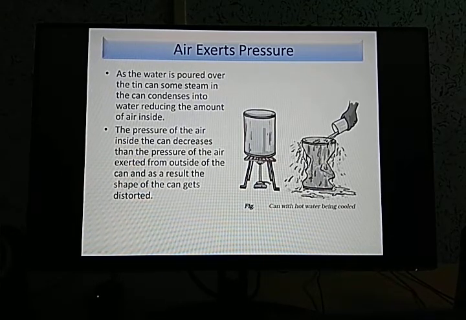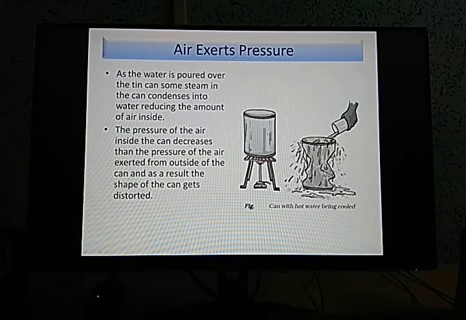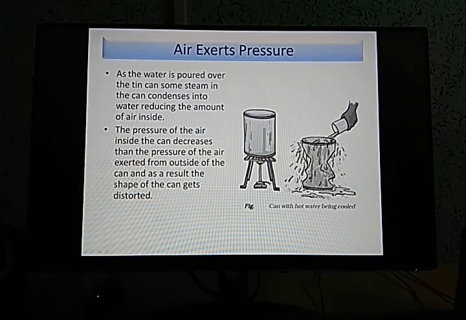So as soon as we pour this water, the volume of air which was inside this tin can, half it was filled with air only, half it was filled with water. So that volume gets decreased. Then the volume of air which is surrounding it is more and this volume is less, so it will exert some pressure from outside.